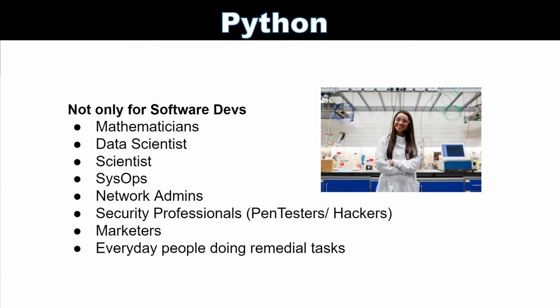Stuff like data scientists, if you're dealing with billions and trillions of pieces of data, you can't just plug that all into an Excel spreadsheet. You need somewhere to sort that data, and make trends with that data. Scientists in general, if you're talking about atoms and calculating planets that are billions and trillions of light years away and trying to figure out the gravitational mass, scientists use Python a lot in their calculations.